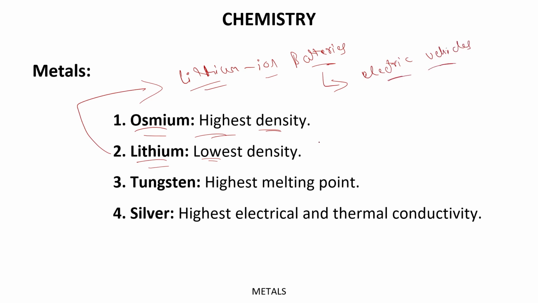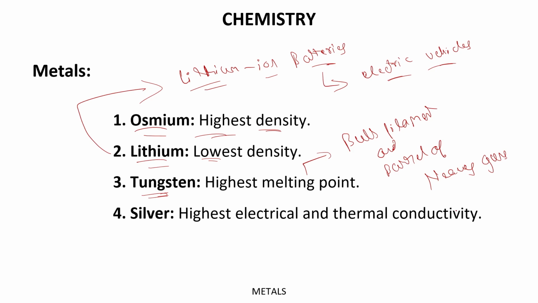So this is an important point. Thereafter, tungsten is the highest melting point metal. So that's why it is used in bulb filament and barrel of heavy guns. Because tungsten has the highest melting point, that's why it is used in bulb filament or barrel of heavy guns.